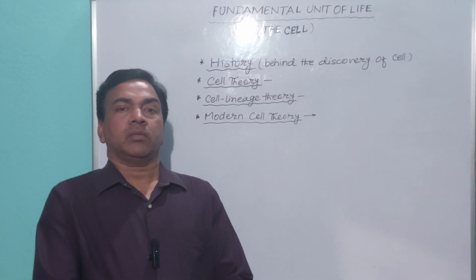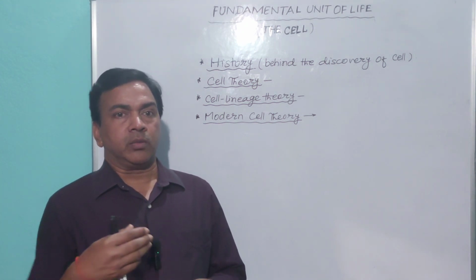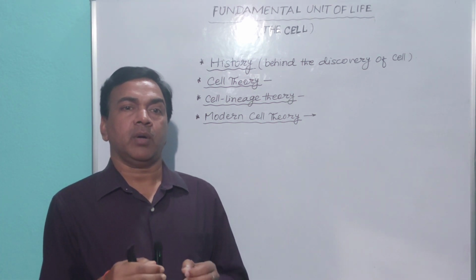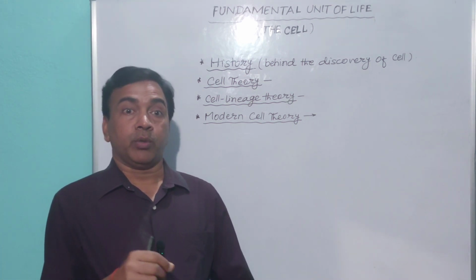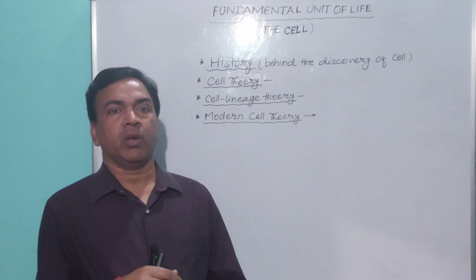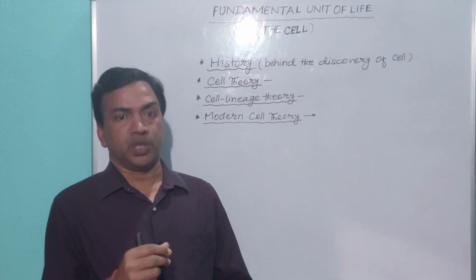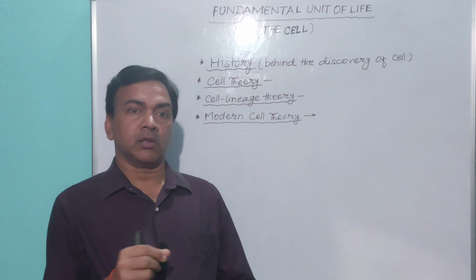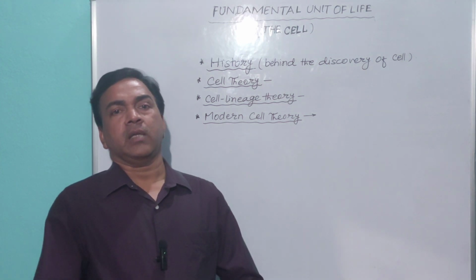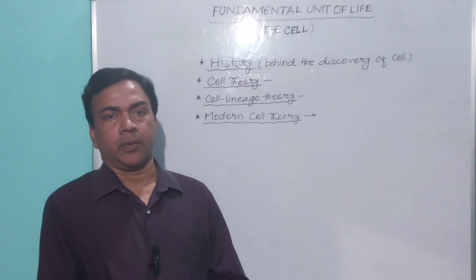Schleiden was a botanist. He proposed that all living beings are made up of cells. He proposed this concept in 1838. Schwann was a German zoologist. He also proposed that all organisms are made up of a small living unit, that is the cell.